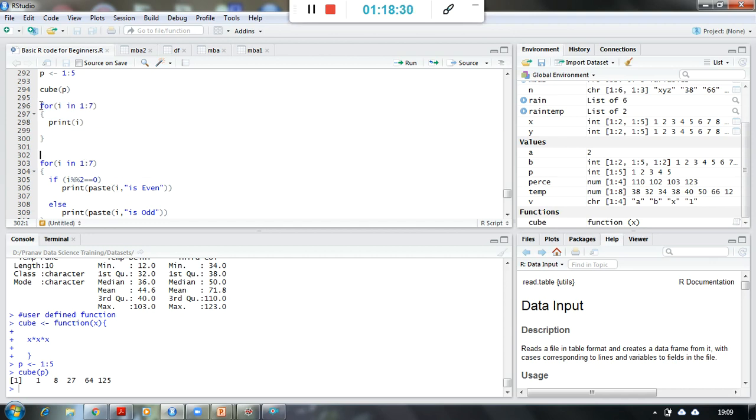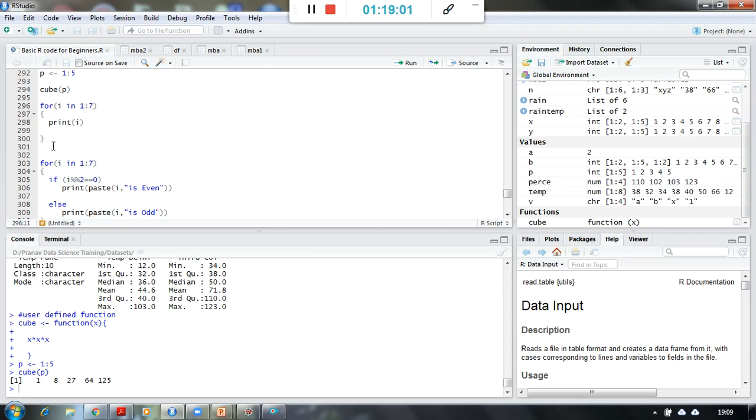Okay, so here I am saying for I in 1 to 7, which means I is a variable, random variable, is going to take a value from this 1 to 7 sequential numbers. Okay, so first time I will be 1, second time I will be 2, third time I will be 3, then 4, then 5, then 6, and then 7.